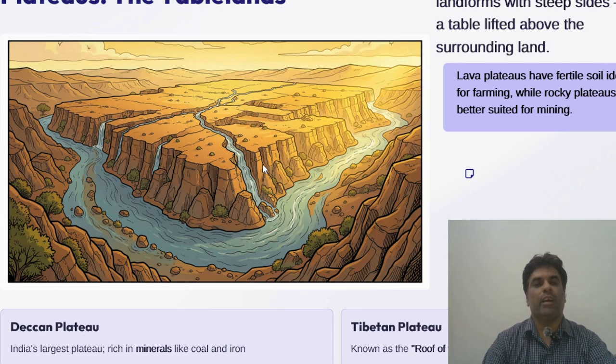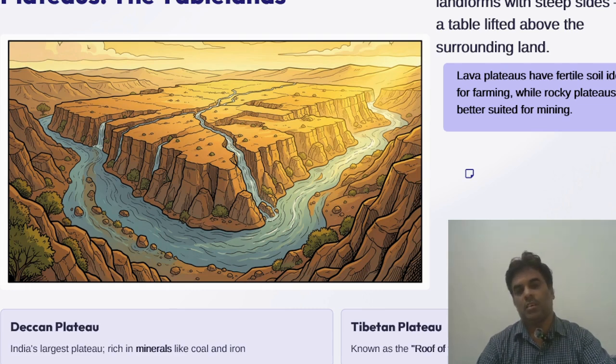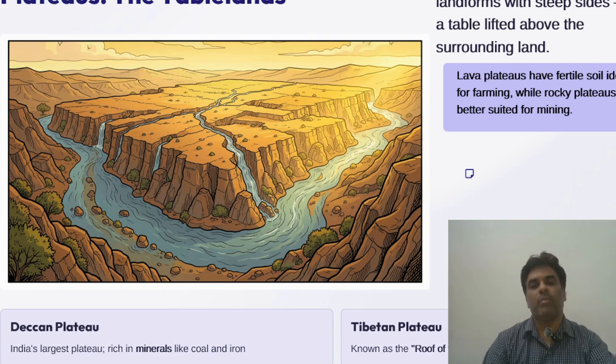And finally, deserts. This is also one of the major landforms of extremes. Deserts are arid regions with very little rainfall. Temperatures swing from scorching days to freezing nights, yet life finds a way.